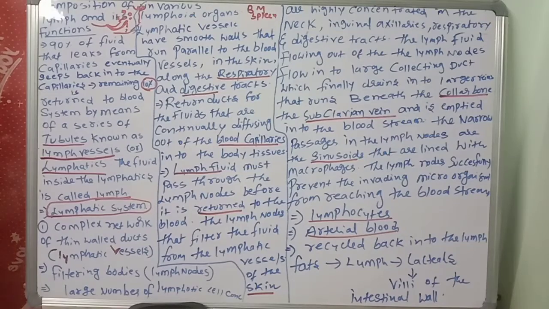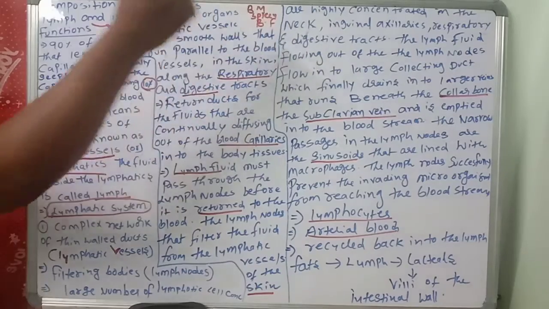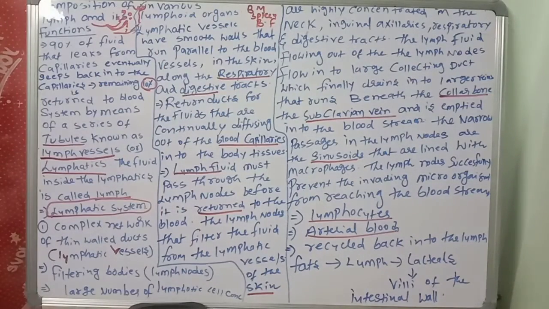Okay, next the bursa of Fabricius, in which one? The birds. So like that, so many lymphoid organs are there: MALT, mucosa-associated lymphoid tissue, GALT, gut-associated lymphoid tissue, and different lymphoid cells. So that is important.